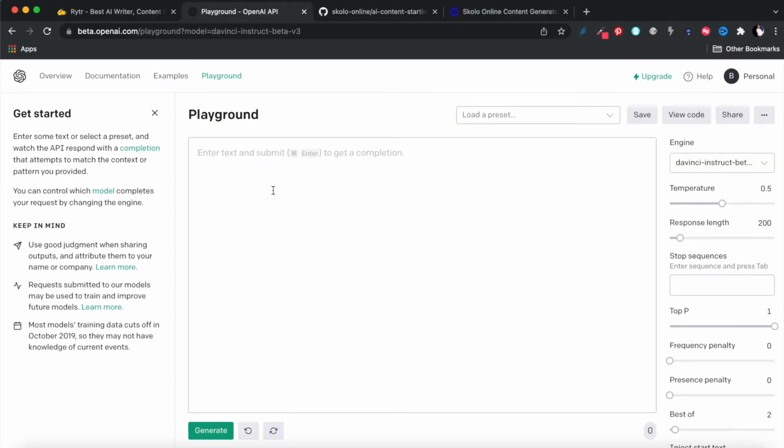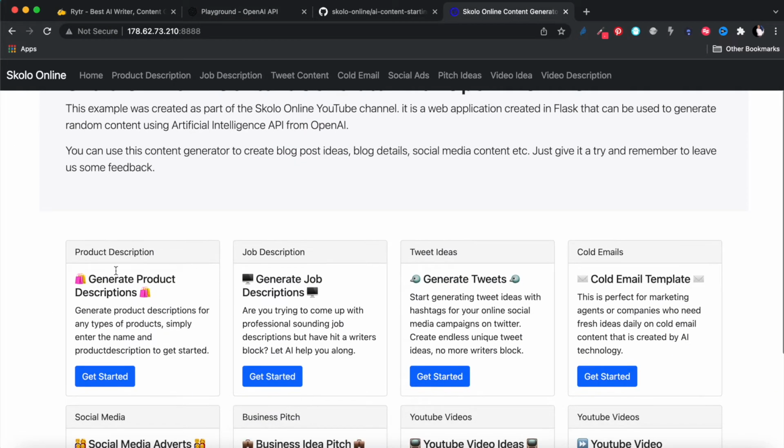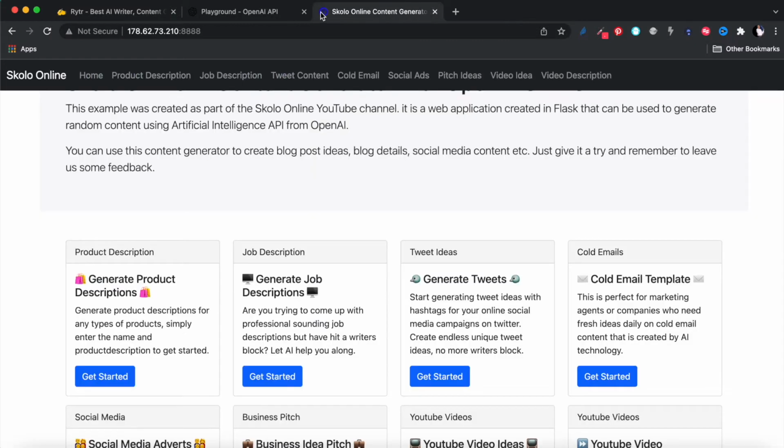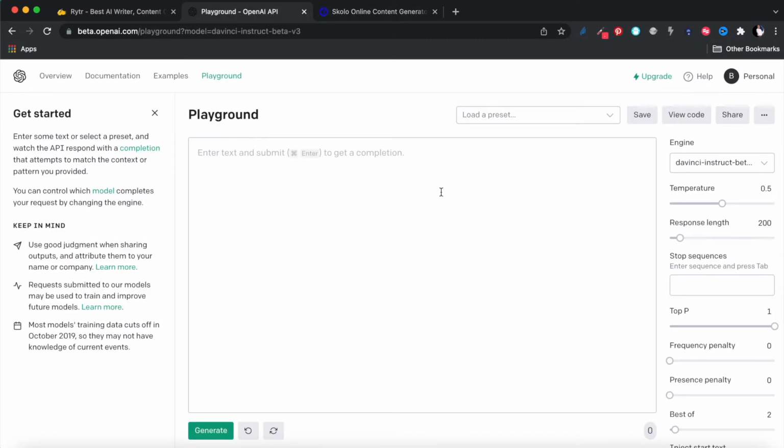The structure that we're going to follow is we're going to do this use case per use case. So the first use case, let's look at our app. Our first use case is to generate a product description. I'm going to close this because you should have this downloaded already. I'm going to go to the playground, a blank playground with nothing over here, and then we're going to tell the AI what we want.